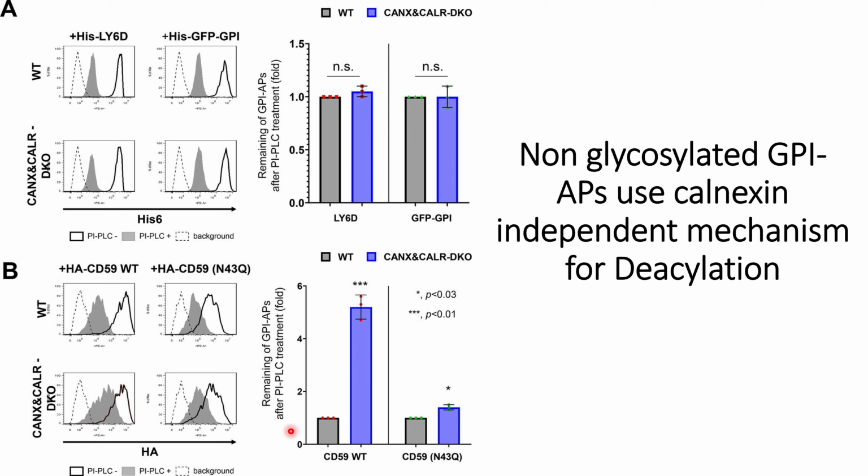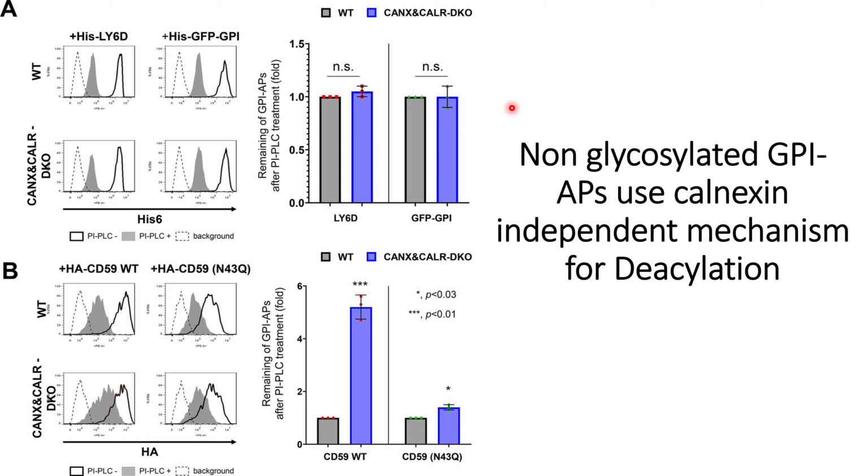However, this difference is significantly reduced when the N-glycosylation sites are modified, where the statistical significance is reduced to a probability of less than 0.03, whereas in the case of wild type CD59 the false positive probability is less than 0.01. This indicates that there could be some Calnexin independent mechanism for deacylation of the non-glycosylated GPI-APs.